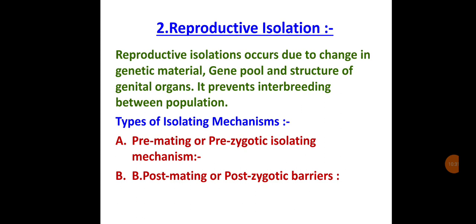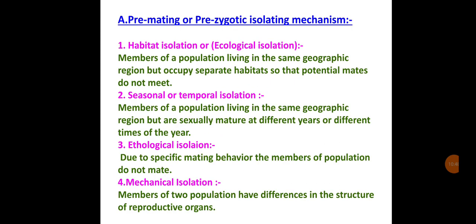Reproductive isolation occurs due to change in genetic material, gene pool, and structure of genital organs which prevent interbreeding between populations. Pre-mating or pre-zygotic isolating mechanisms and post-mating or post-zygotic barriers. Pre-mating or pre-zygotic isolating mechanisms: First, habitat isolation or ecological isolation. Members of a population living in the same geographic region but occupying separate habitats show habitat isolation.